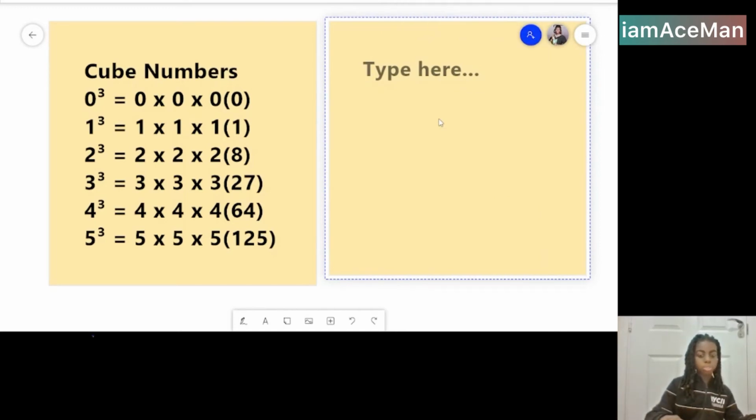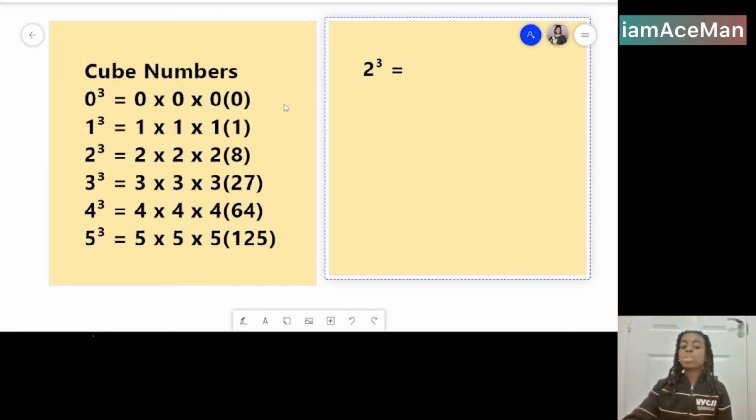Cube number questions. So there will be a question like 2 cubed equals what? If you know your cube numbers up to 10, the useful skill is 2 times 2 times 2 is 8.